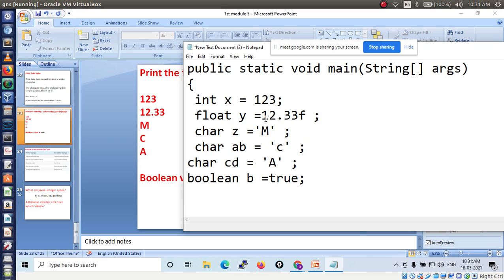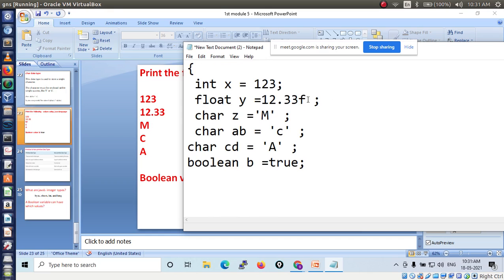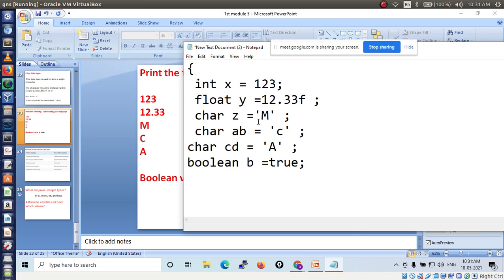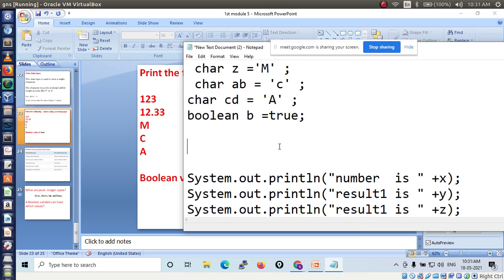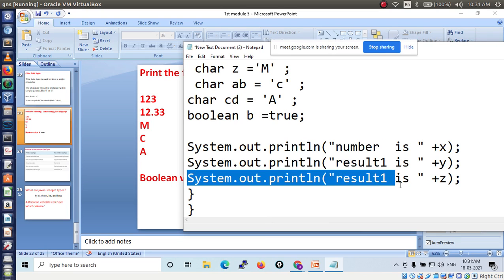Now print these results. X, Y, Z. Here the number is, like that you have to print. Number is. The variable name you have given here, x, so here you have to give plus x. Here you have to give y. Here you have to give z. Then later you have to write AB, CD, then B. Is that clear? I will write those lines also.